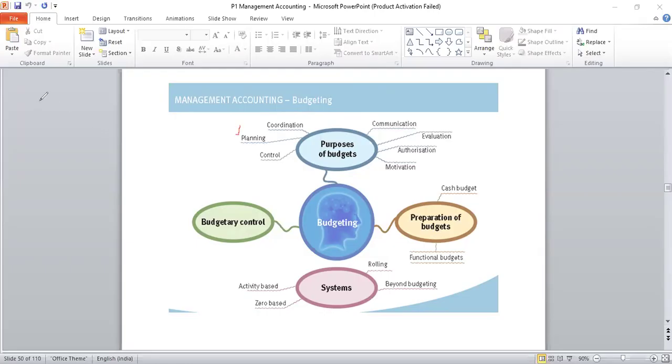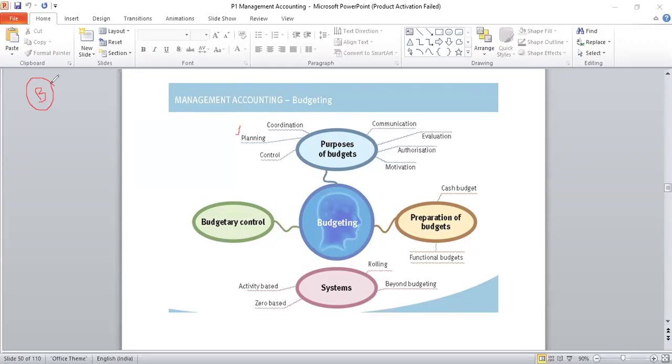The budget cycle goes like this. First, the budgets are prepared. Once it is prepared, there is a way in which the budget is prepared. Either they discuss with others in the organization, or the top management decides on what the budget should be, prepares the budget, and then communicates to others in the organization. Both of them have their own set of advantages and disadvantages. But the first thing is a budget is prepared.